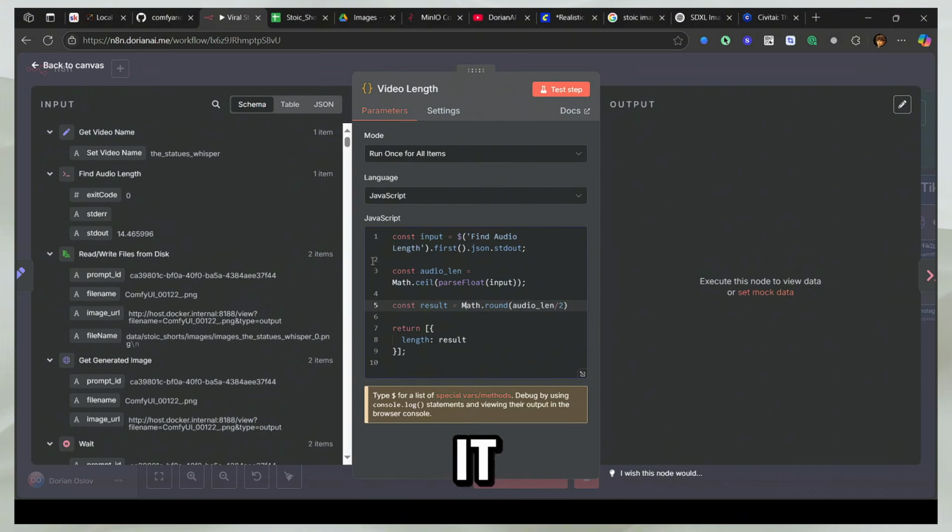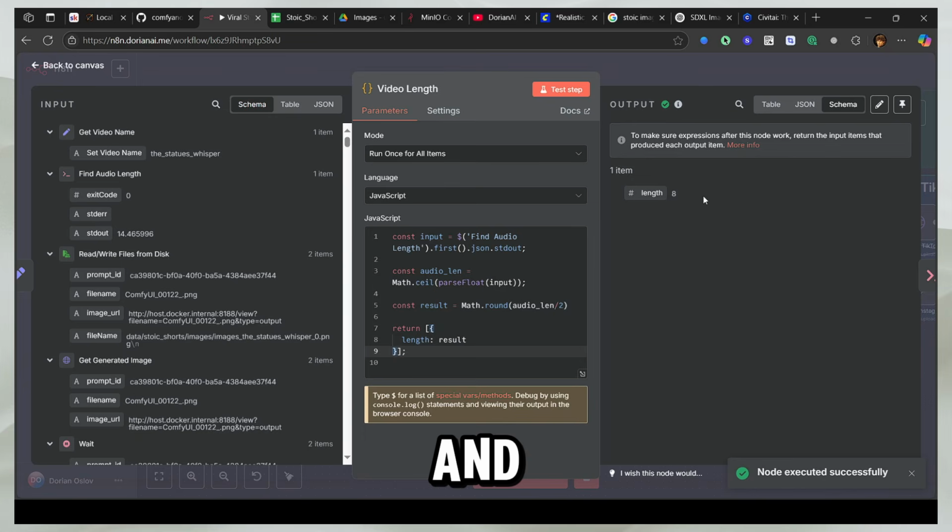And how we actually do it is, here you can see this is not a whole number. So this is not like 14 or 15. This is very precise. So we can't just ask our images to be some random length. Then you'll have the images end up early, then a black screen with the audio, or you'll have videos and the audio ends early. It won't be in sync. So it's going to take this number, divide it by 2, and then take the upper limit, so we have our images split equally in that time. So now you'll see this code running, and here you'll see the output. So it's 8. So that's perfect.